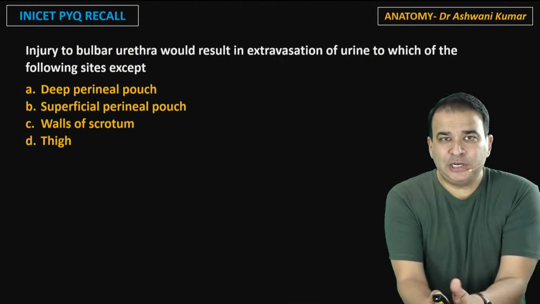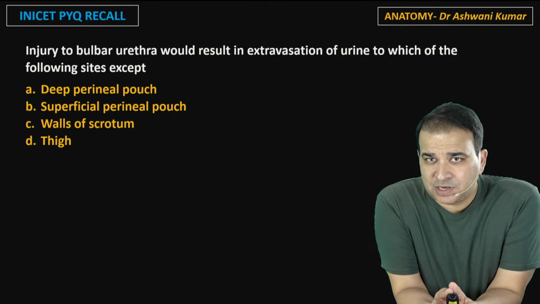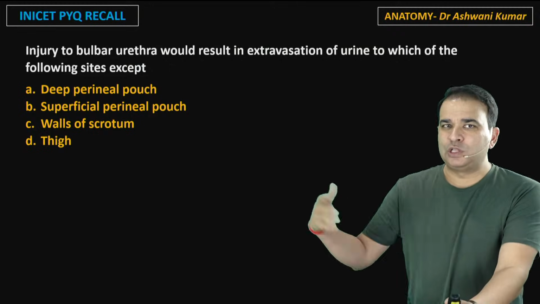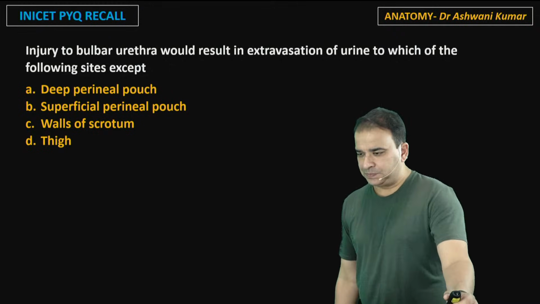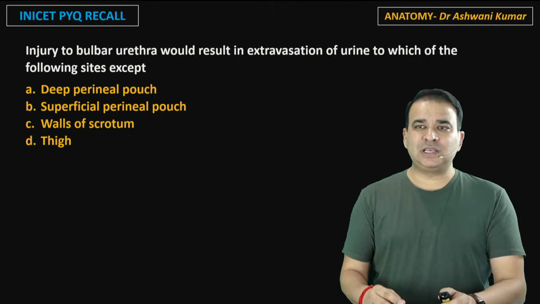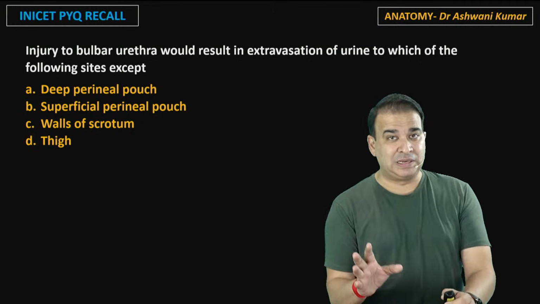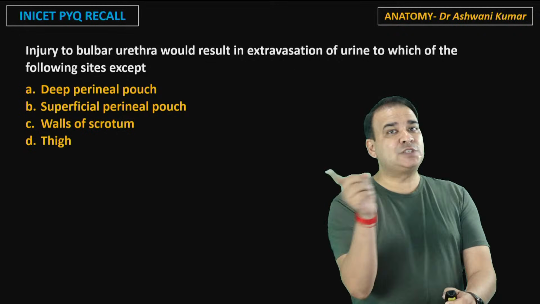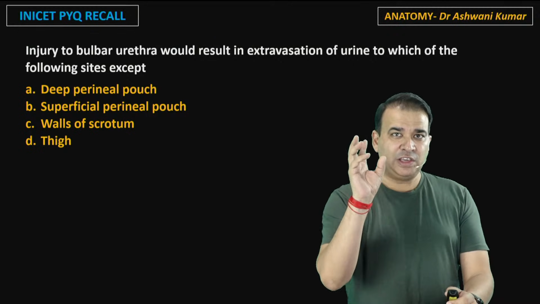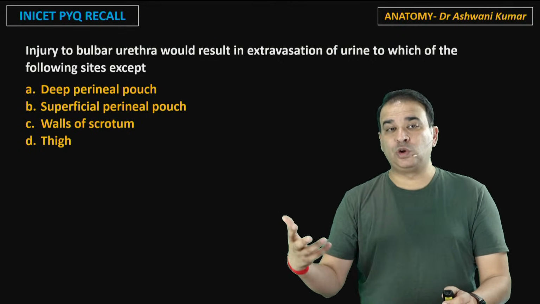Next question, guys. Injury to the bulbar urethra would result in the extravasation of urine in which of the following sites, except? Now, this also is a recent INI question. The injury is to the bulbar urethra. Either you say bulbar urethra or you say the spongy urethra in the bulb of the penis. We're not talking about the entire spongy urethra, we're talking about the urethra in the bulb of the penis here. If the injury is there, then where will the urine go and where will it not go?